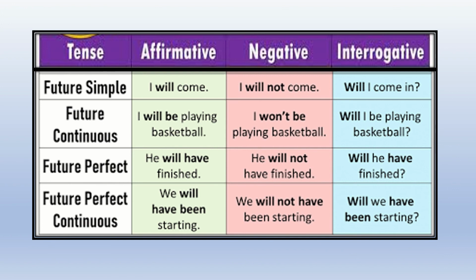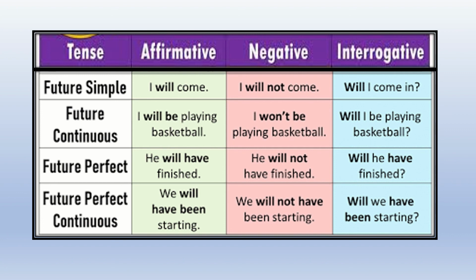Now in the future tense, simple future tense, I will come becomes I will not come. Leads on to will I come? Future continuous, I will be playing basketball. Negative, I won't be playing basketball. Interrogative, will I be playing basketball? Future perfect, he will have finished. Negative, he will not have finished. Interrogative, will he have finished?